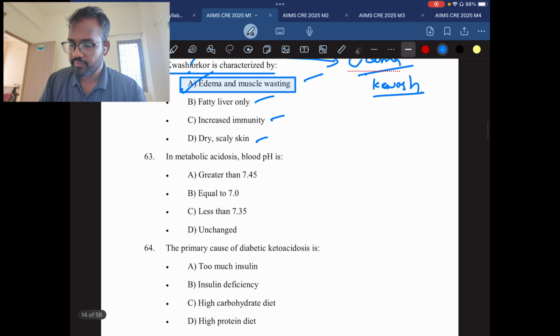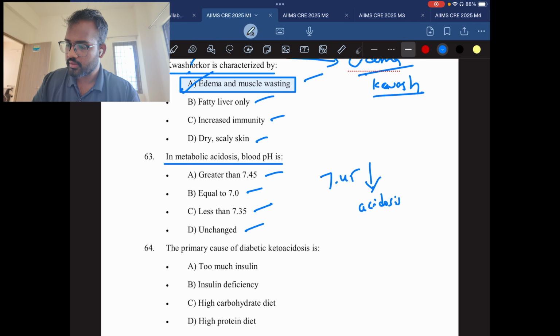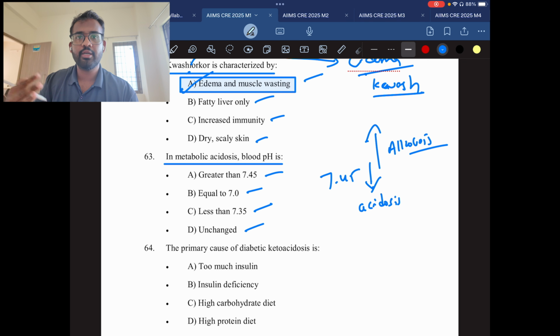Question number 63. In metabolic acidosis, blood pH is greater than 7.45, equal to 7, less than 7.35, and changing. Here, first you need to know the pH of the blood. The pH of the blood is about 7.4. If the pH drops below 7.35, it is called metabolic acidosis. If the blood pH rises, it is called metabolic alkalosis.